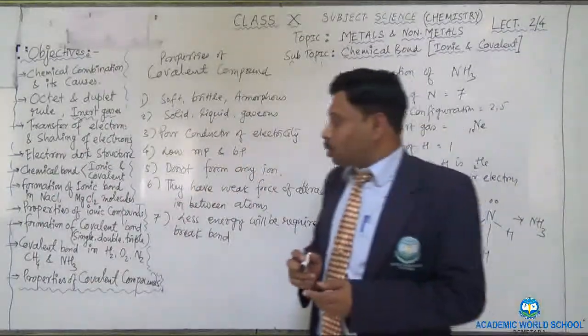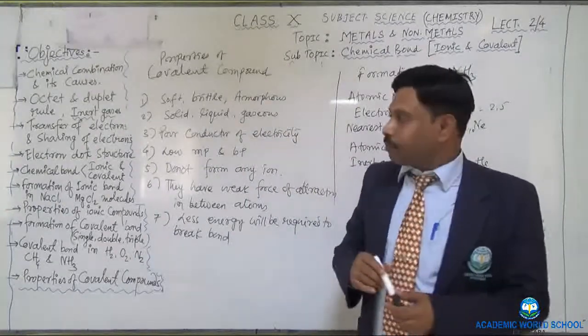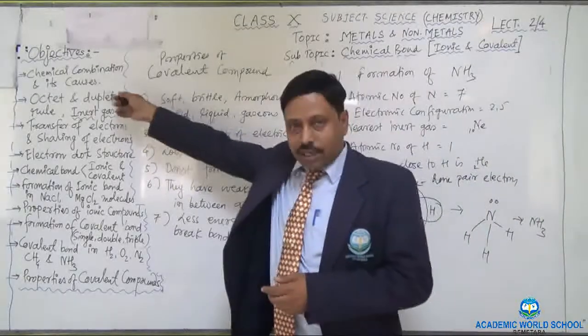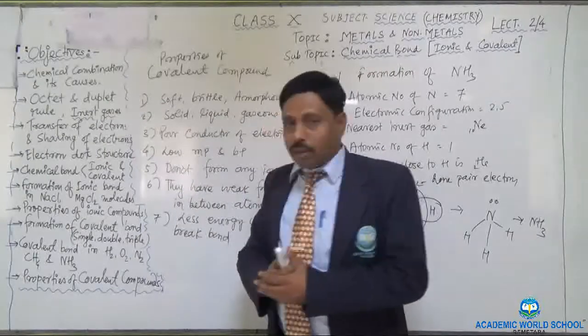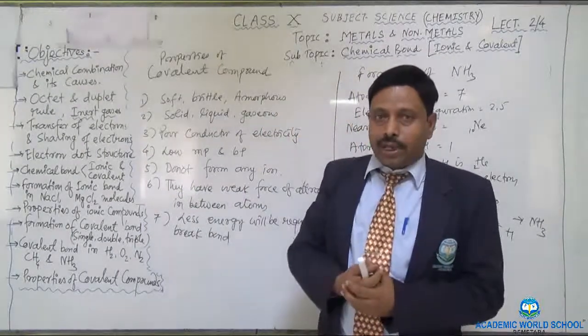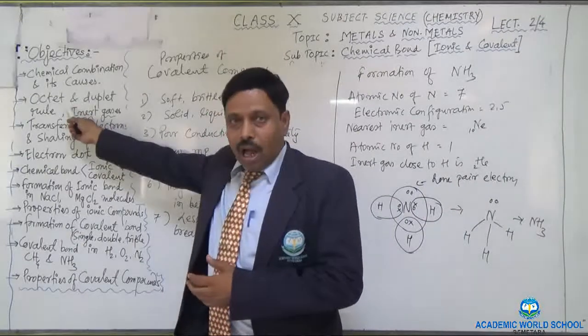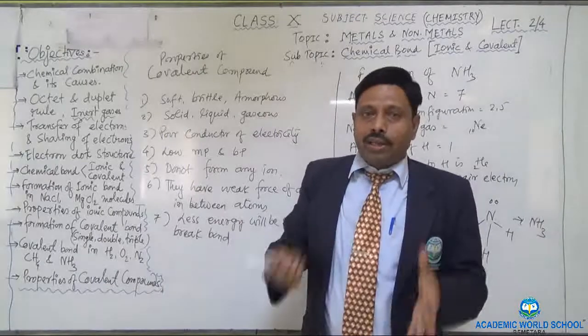So now before closing my session, I want to recapitulate whatever I explained today. Today I started my session with chemical combination and its causes. Then I told you about the chemical bond, the formation of the chemical bond. I told you what the duplet and octet rule is. I also explained what we mean by inert gases and where they exist.